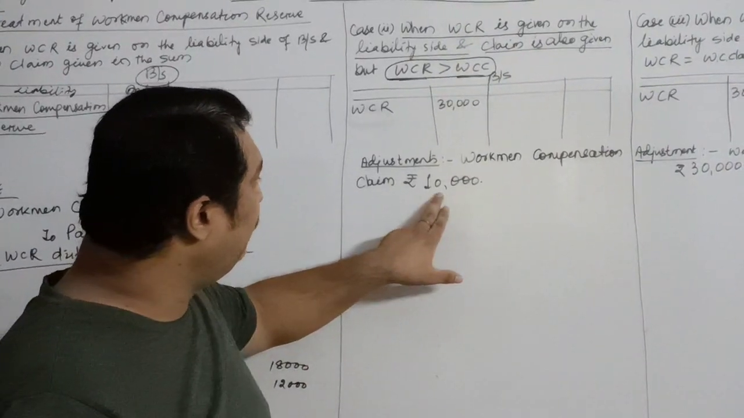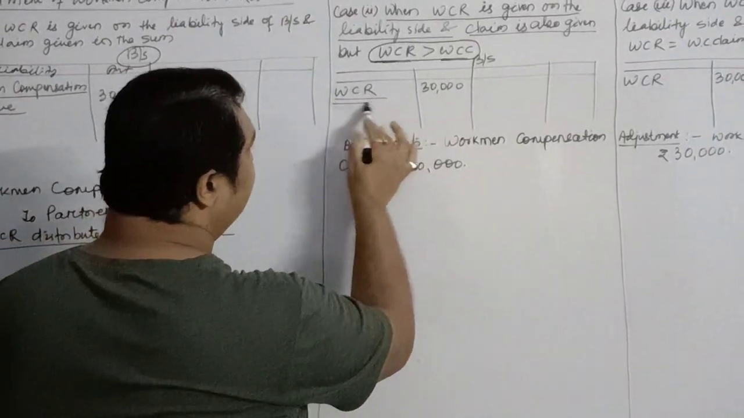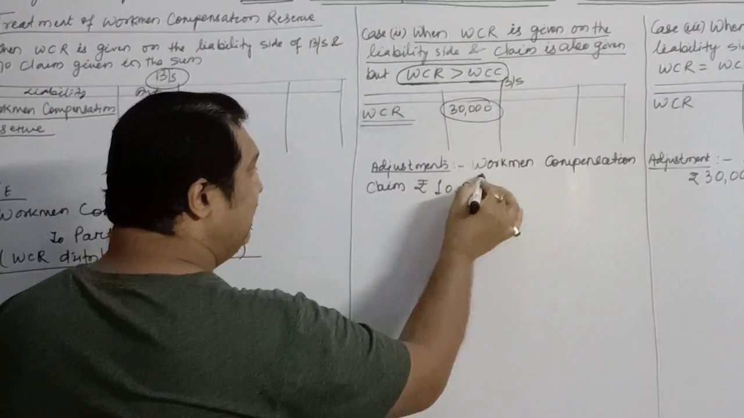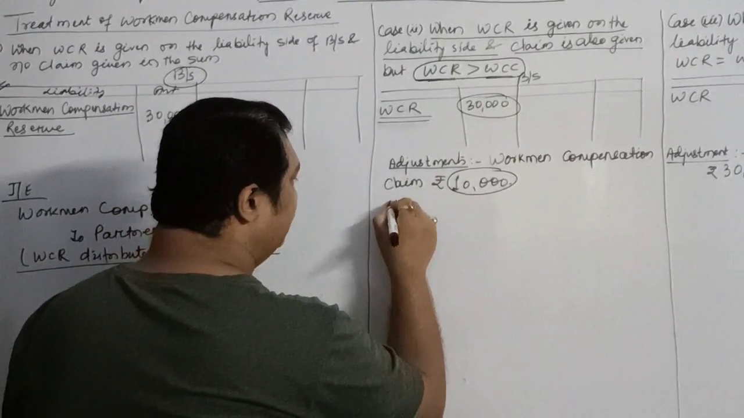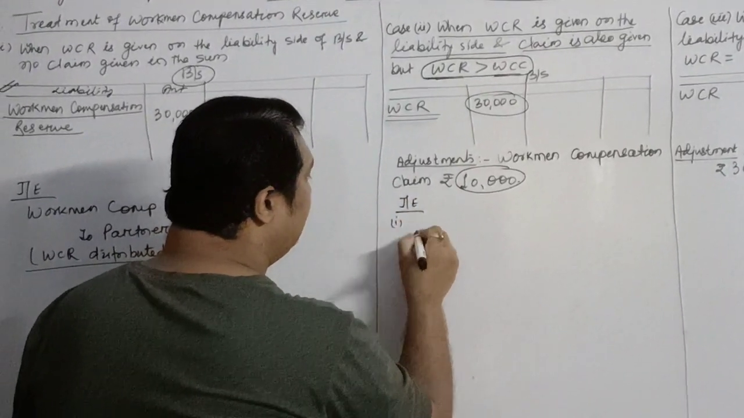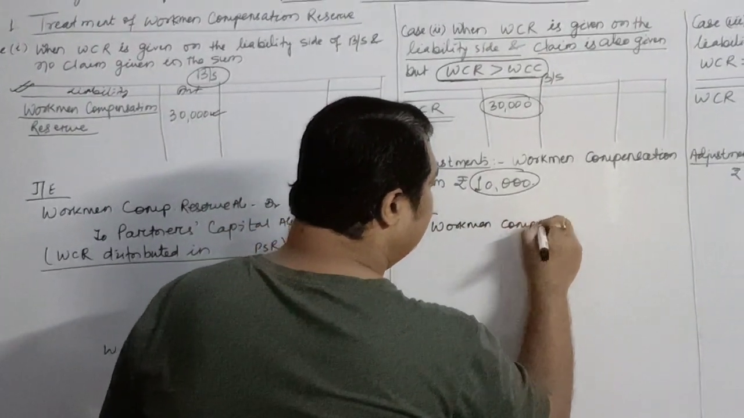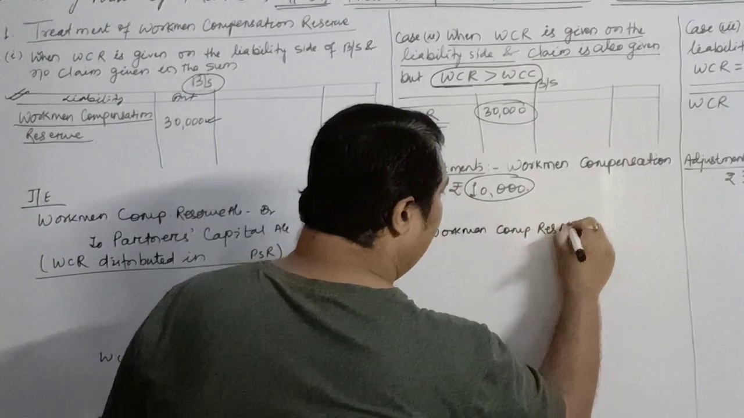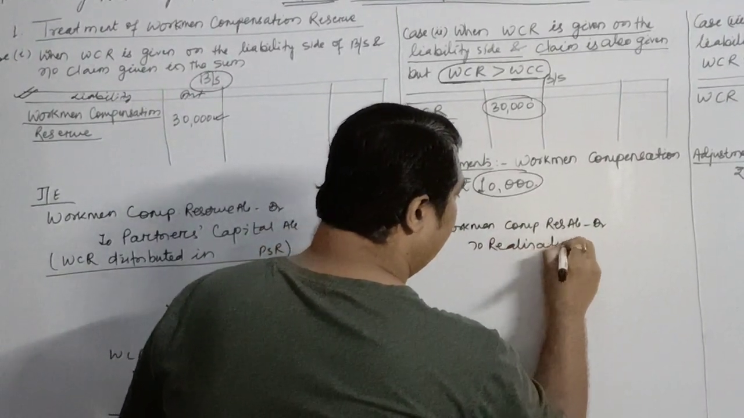How much is the amount of claim? If you see this particular example, workman compensation reserve is given as 30,000 and claim is given as 10,000. So what we are supposed to do is pass the journal entry. The first journal entry will be workman compensation reserve account debit to realization account.